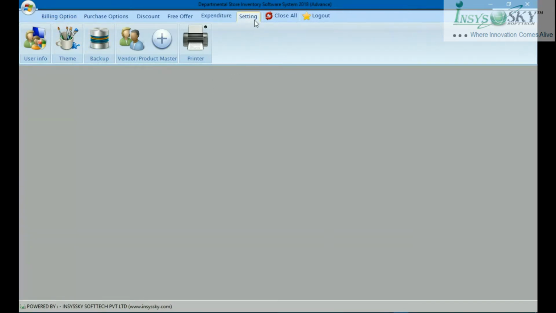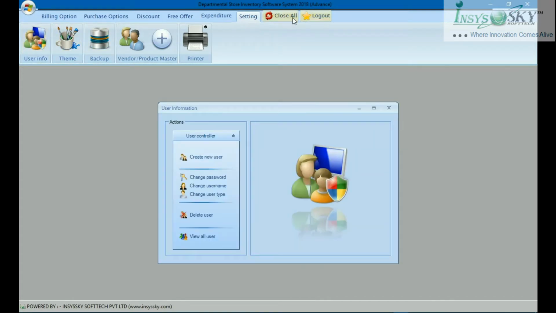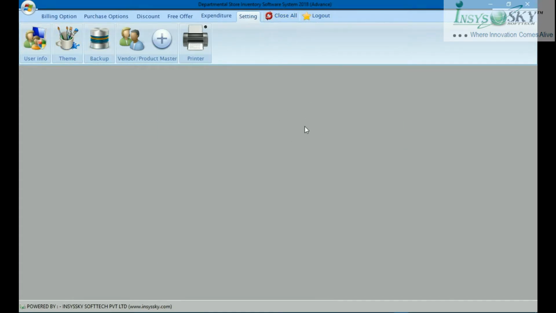Now this is all about the setting portion, and one more button you can see here is close all. If anything is open, if you click here, it will be closed. You can log out from here also.